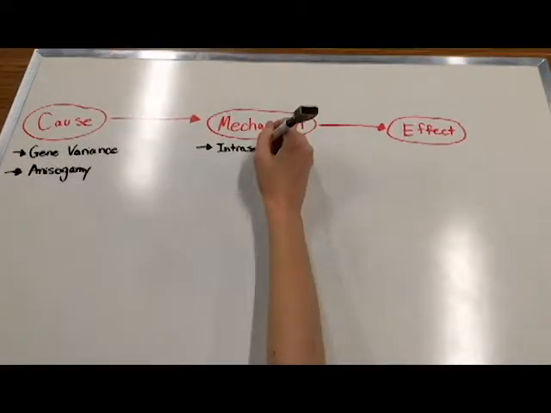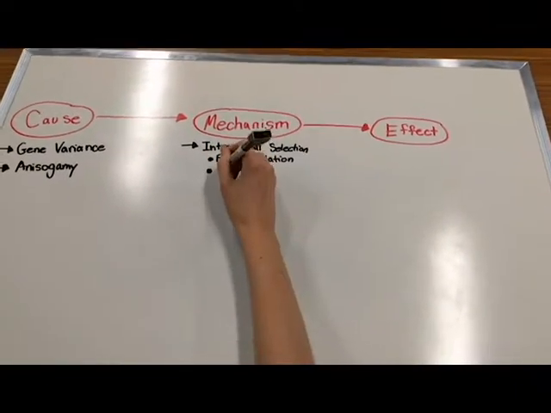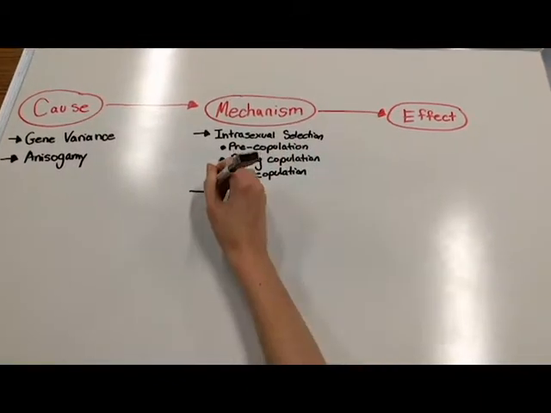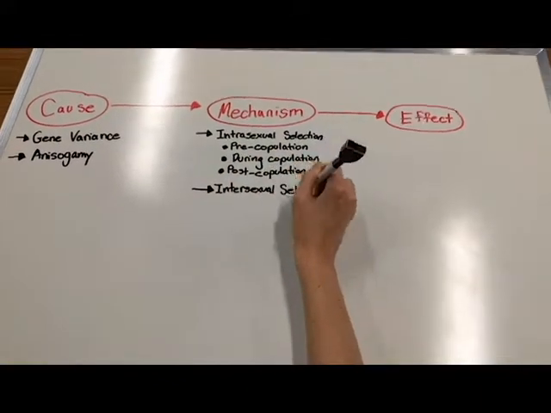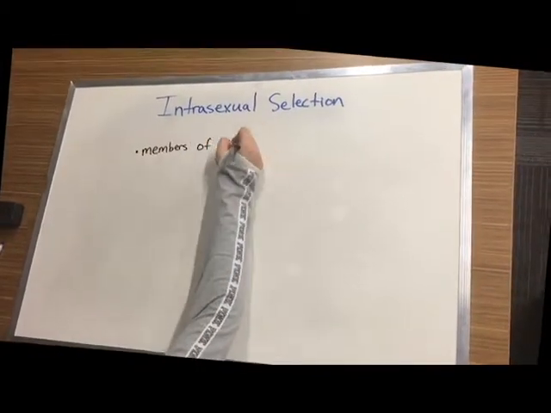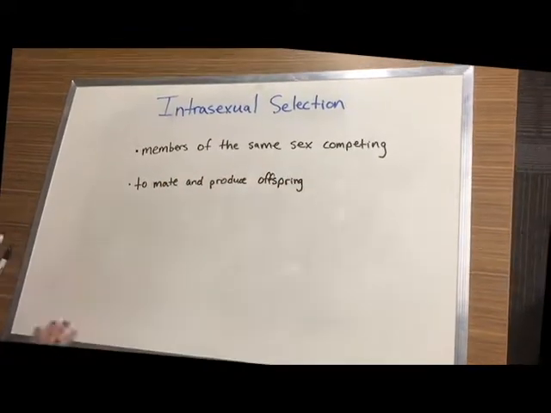Mechanism. There are two mechanisms to sexual selection, which include intrasexual selection and intersexual selection. The sex with a high variance of reproductive success is the sex that is affected by intra- and intersexual selection. The high variance is a result of the choosy sex selecting a mate based on their weaponry, social rank, or ornaments. These displays often lead to competition amongst a sex of a species in order to reproduce. Intrasexual selection is the process of members of the same sex competing amongst themselves for the ability to mate and produce offspring.